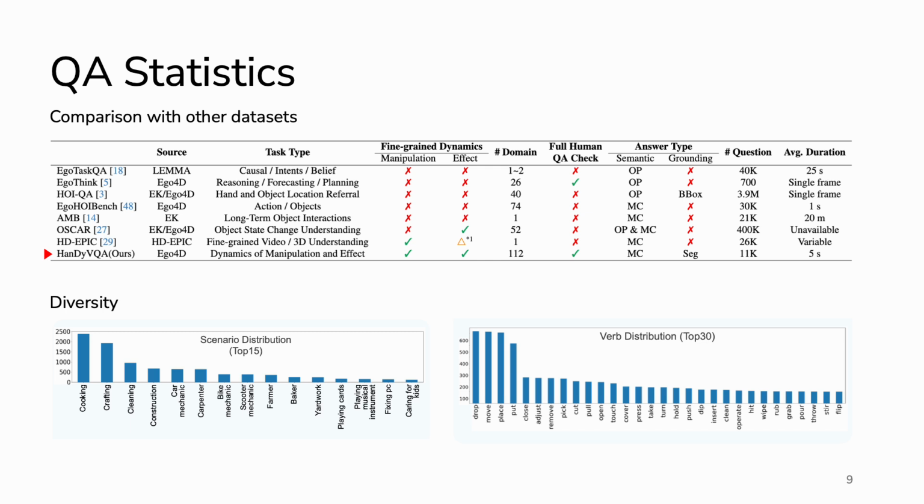Here's the dataset statistics. Compared with previous datasets, HanDyVQA uniquely covers both manipulation dynamics and effect dynamics. In total, our benchmark contains more than 11,000 QA pairs, and all of them are fully checked by humans. Another important point is diversity. We cover diverse scenarios and interaction types.